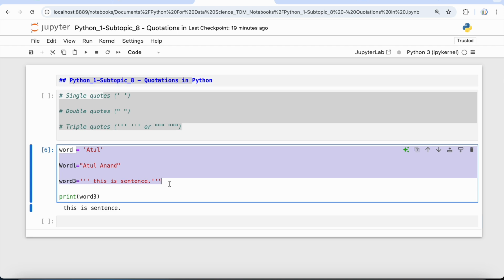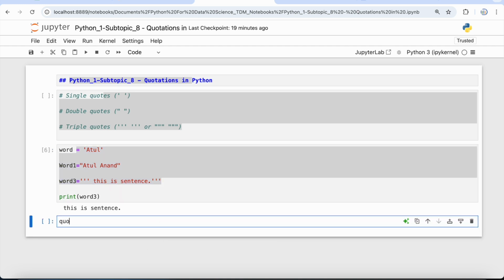So let's take a scenario for when we have to use single and when we have to use double quotes. Both single and double quotes are interchangeable for defining a string, but they come in handy when you have quotes within a particular string. So let's say I have a quote and I'm saying that I like Python. What if I want to show this Python string within double quotes while printing it? In that case, I might need to use this quote over here.